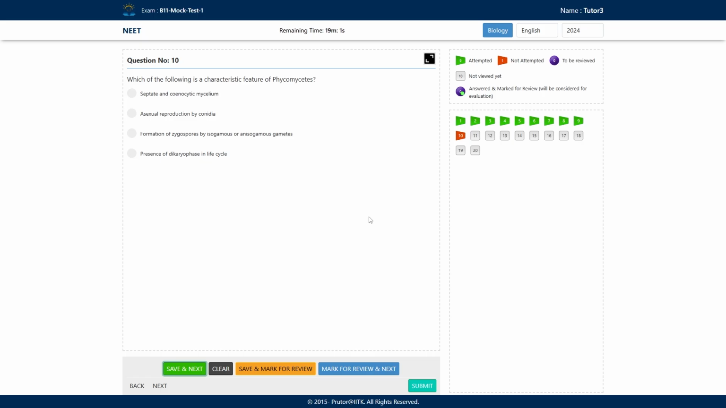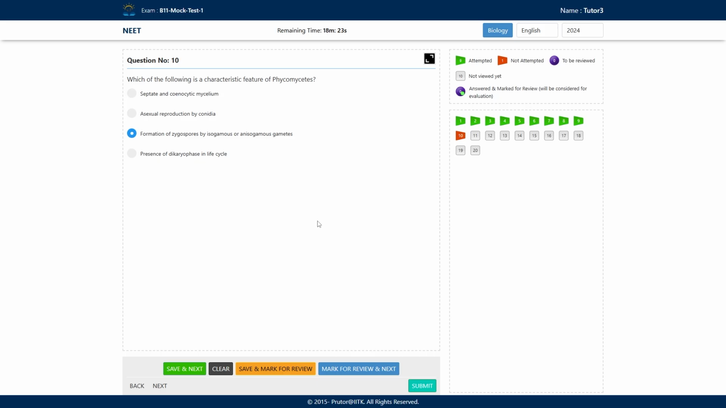They are the asexual reproductive structures, right? But they are not formed in Phycomycetes. They are formed in Ascomycetes. See the option C. Formation of zygospores by isogamous or anisogamous gametes. This is the correct option, right? So this is going to be the correct option.